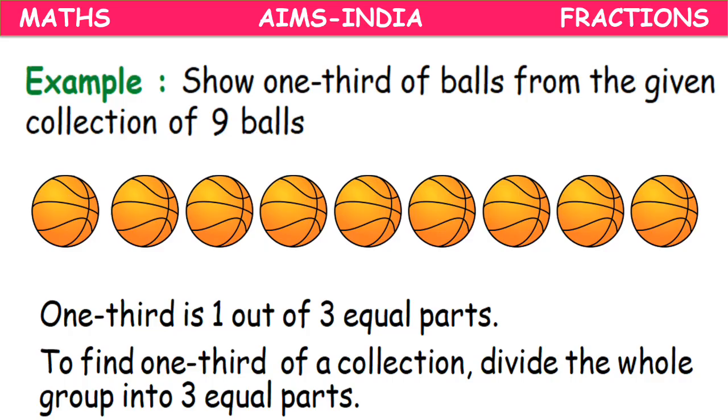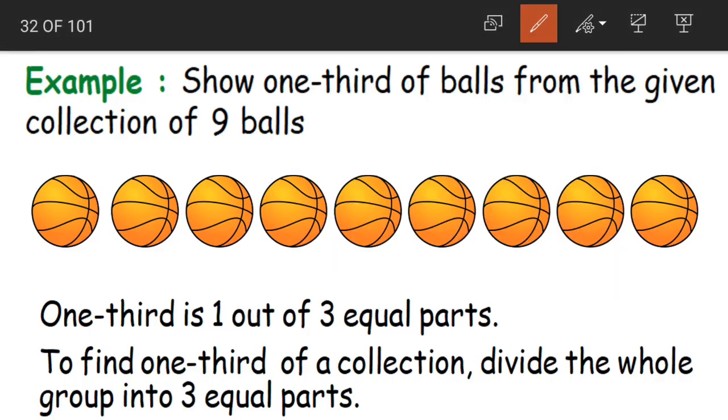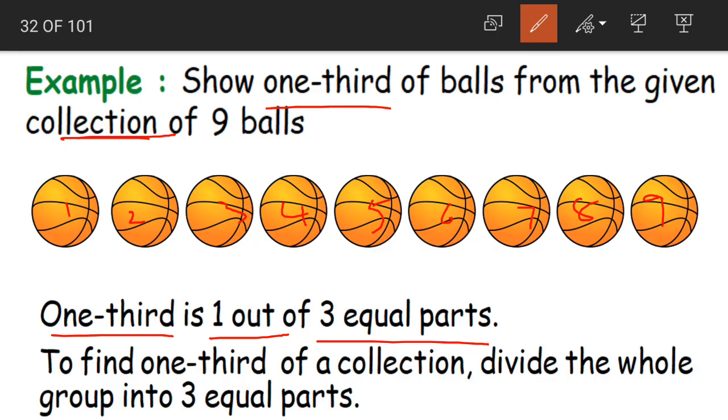Now here how many balls are we having in the collection? See, 9 balls. 1, 2, 3, 4, 5, 6, 7, 8 and 9. And what should we show? We have to show one third of the balls. Again, one third is what? One third is 1 out of 3 equal parts.